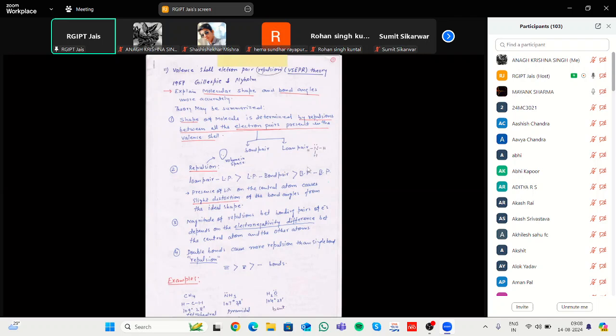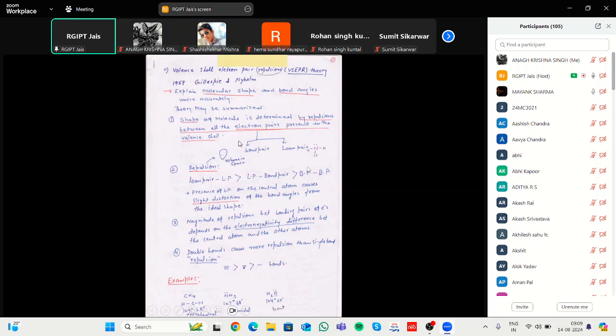In case of methane, one carbon shares electrons with four hydrogens. But in case of ammonia, only three hydrogens participate. And in case of water, two hydrogens participate with one oxygen, and two are lone pairs. In ammonia, there is only one lone pair of electrons.